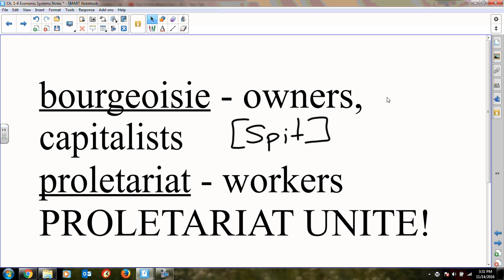Horrible, horrible swear word. A proletariat would be the words that would define the workers, the everyday people, maybe even Trump supporters. I have the word proletariat unite because that actually was a slogan for Poland when Poland was breaking away from the Soviet Union. They said, get out capitalists, unite proletariat.